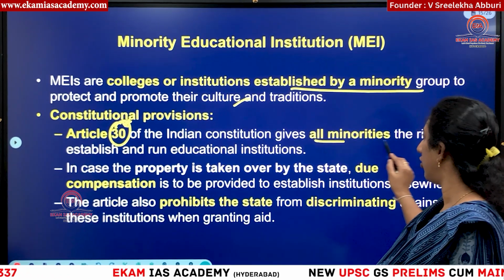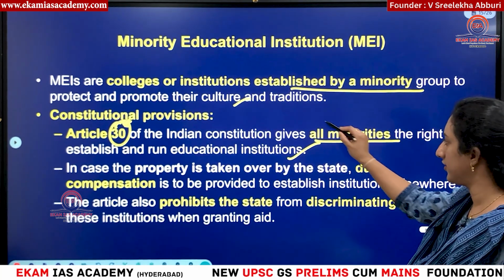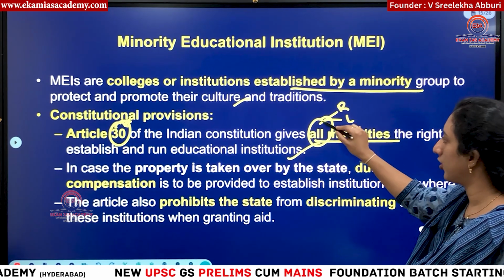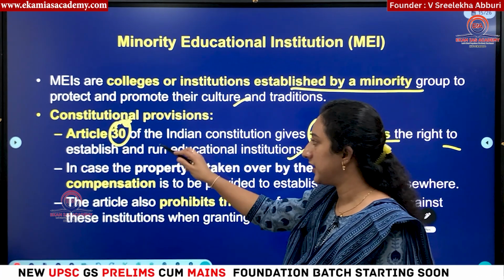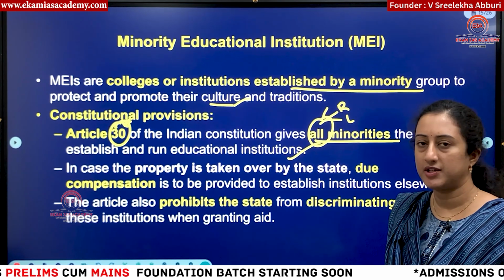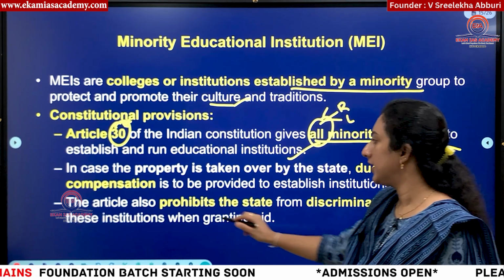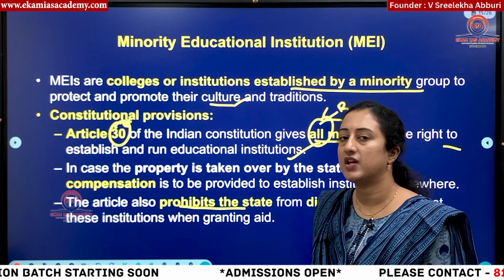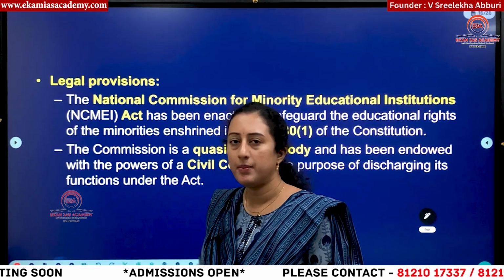So this gives all minorities the right to establish their educational institutions. Whom does all minorities include, whether religious, linguistic or any other type of minority, is the question here. If any property of an educational institution established by minorities is taken by the state, then due compensation has to be awarded. It also prohibits the state from discriminating against these institutions. Whenever they are giving aid, they cannot discriminate on the ground that the institution belongs to a minority.